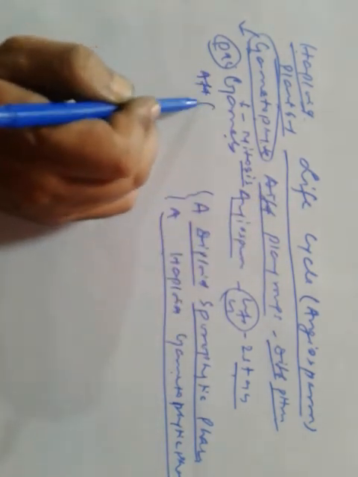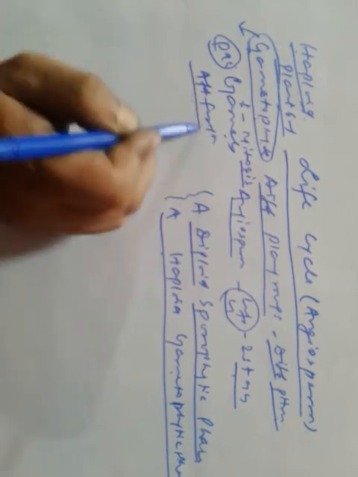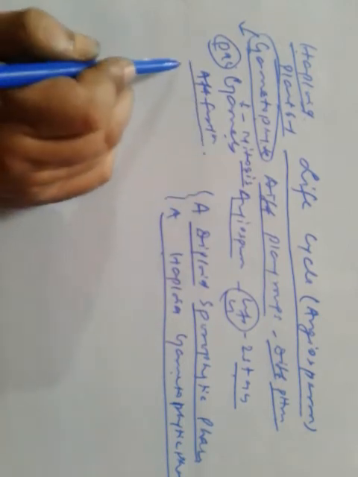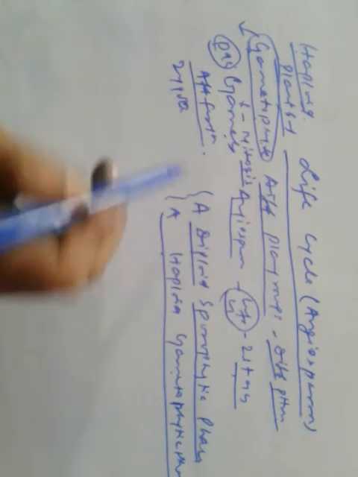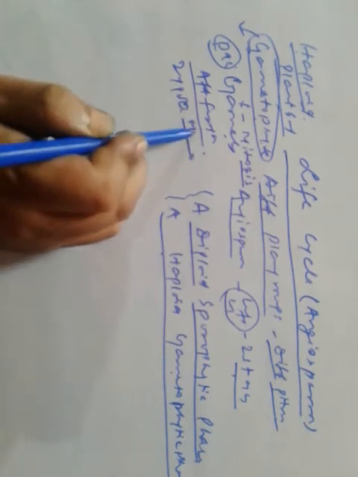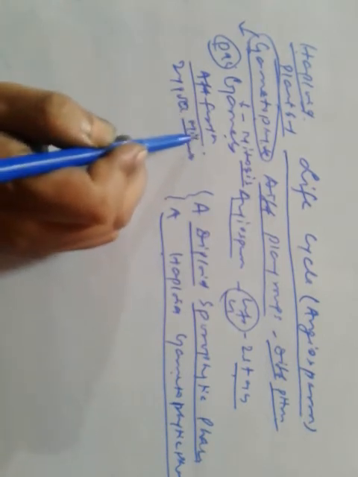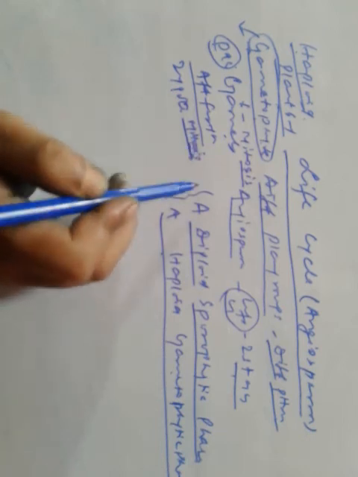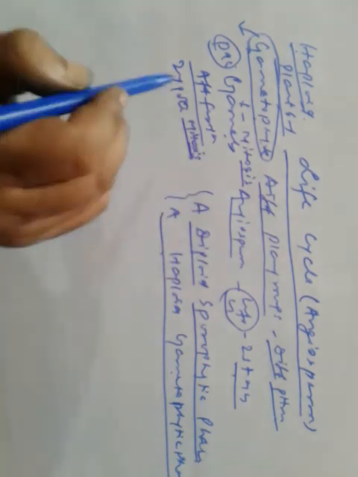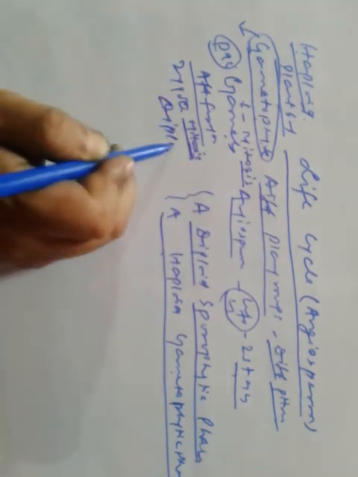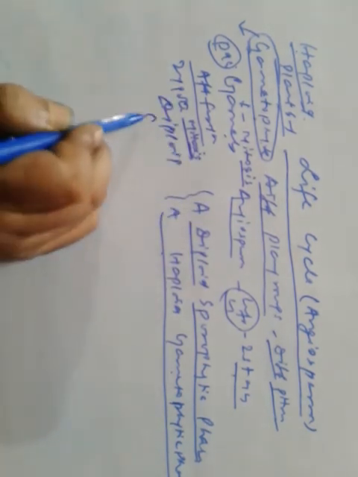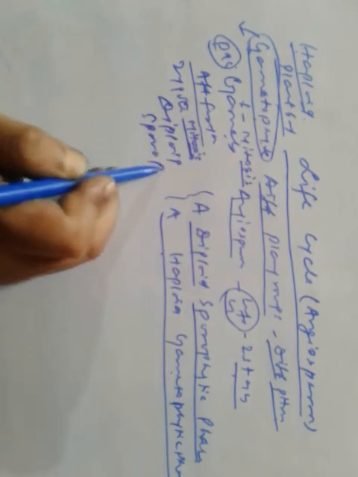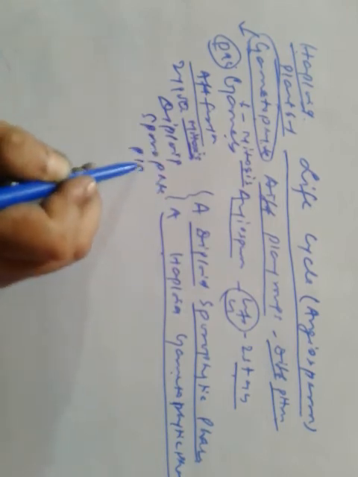After fertilization, what happens? Zygote also undergoes mitotic division, undergoes mitosis and forms a diploid sporophyte plant body.